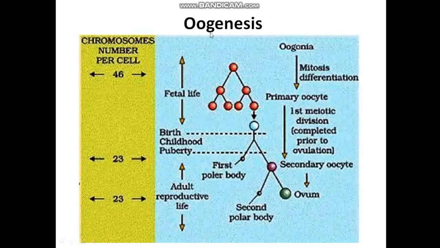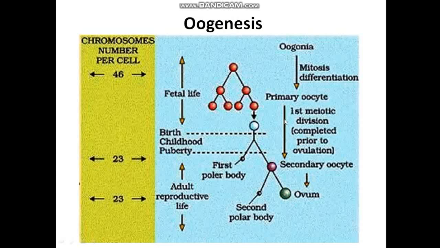Now come to oogenesis. Oogenesis is the process of formation of egg. As I have mentioned earlier, the oogonial cells are formed in the early development of the embryo only. These oogonial cells enter meiosis in the development of the fetus, in the early development of the embryo. And those cells which enter into meiosis 1 are called primary oocytes. These primary oocytes get arrested in prophase 1 of meiosis 1.